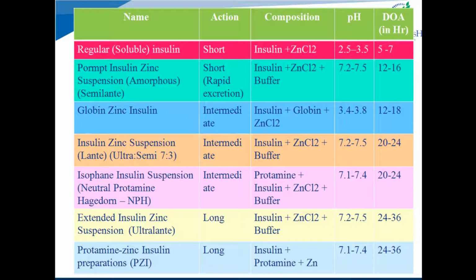Then globin zinc, lente insulin, and isophane insulin are intermediate acting, and they have a duration of action of about 20 to 24 hours. And ultralente insulin and protamine zinc insulin, meaning PZI, are long acting, so they have a duration of action of about 24 to 36 hours.